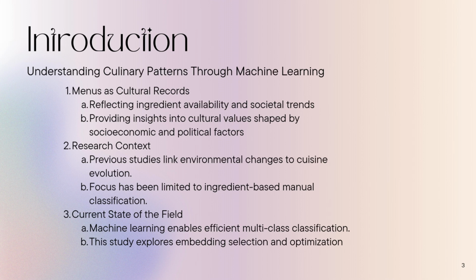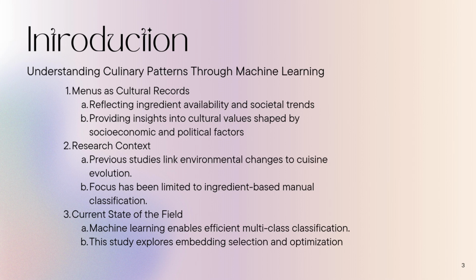While prior studies have explored the link between environmental changes and cuisine evolution, they often focus narrowly on ingredient classification. With ingredient diversity and menus declining, understanding these patterns has become essential for predicting cuisine types and their broader cultural implications. Recent advances in machine learning allow us to approach this challenge with new efficiency, particularly through multi-class classification. Although traditional models using TF-IDF have been a common approach, research on word embeddings' effect and the application of deep learning architectures for cuisine prediction remain underexplored.